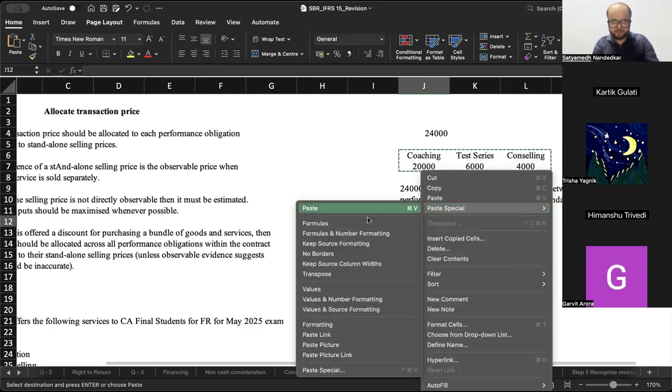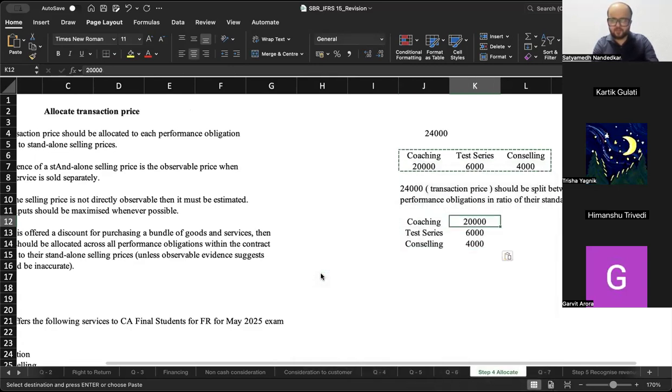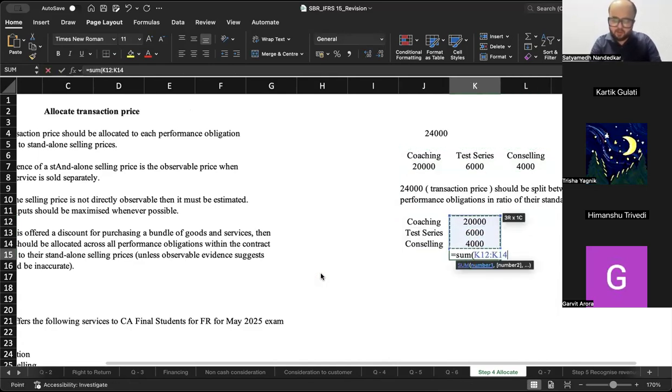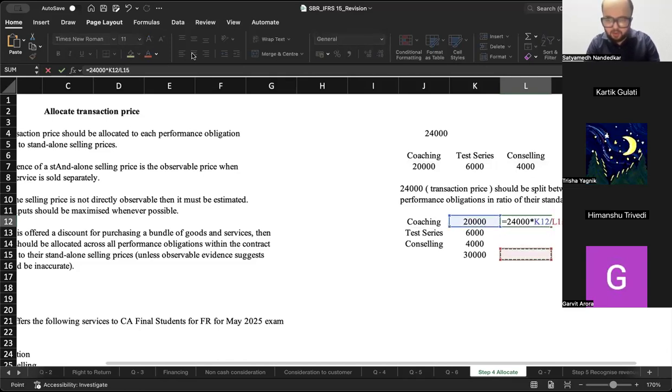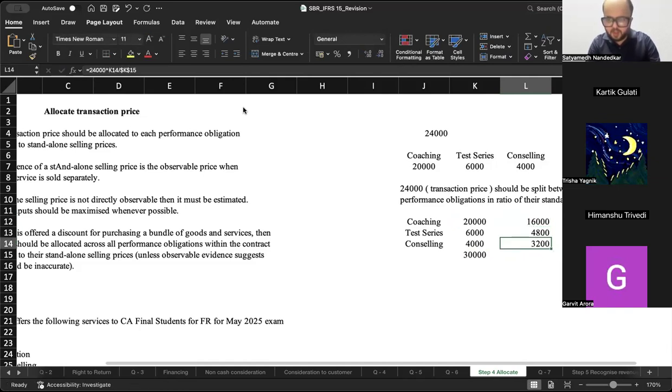Let's see. What's the total? The total is 30. So the 24,000 consideration has to be split between these three in the ratio of their standalone selling prices. Okay. So 24,000 into 20 upon 30. So see, the total amount of 24,000 was split between the three in the ratio of their standalone selling price. So 24,000 was split in this way.